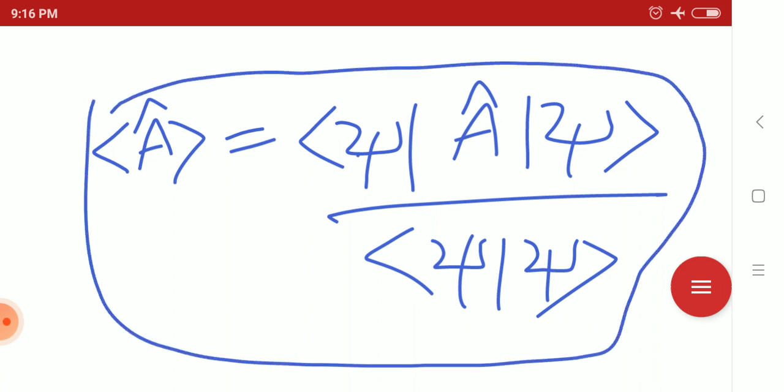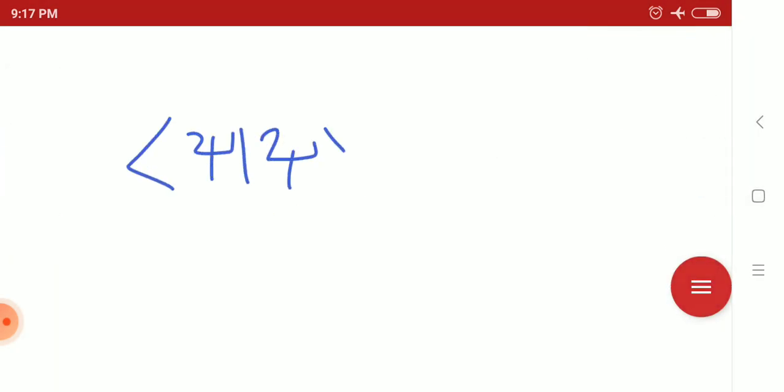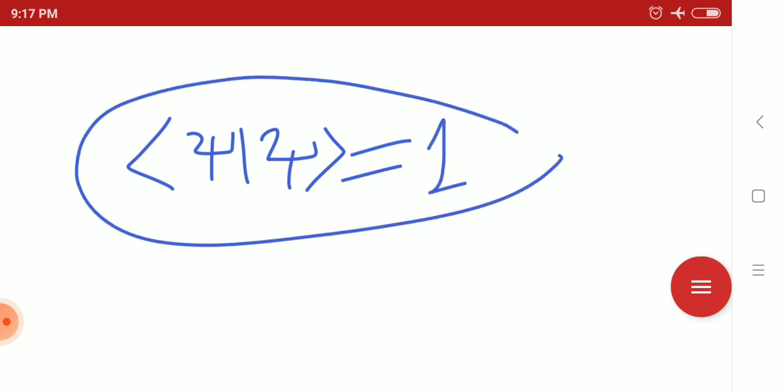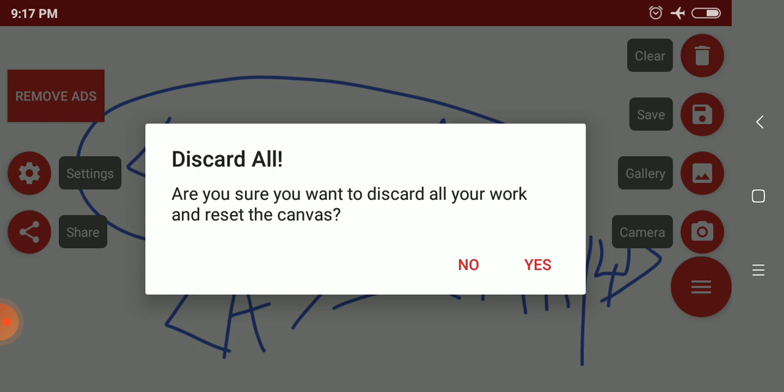So this is the general quantum mechanical formula to obtain the expectation value of any operator, where psi is the eigenstate of that operator. If psi is not normalized, then we can write it in this form. If psi is normalized, meaning the inner product of bra psi ket psi equals 1, then it can be written as bra psi A ket psi.